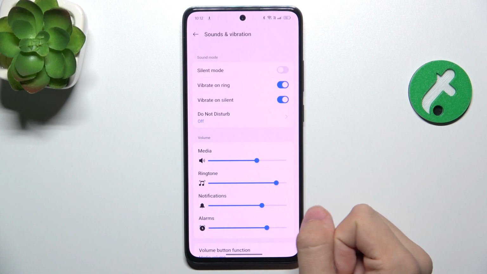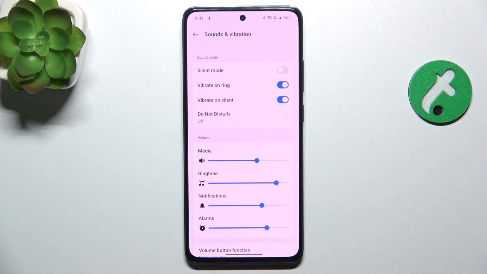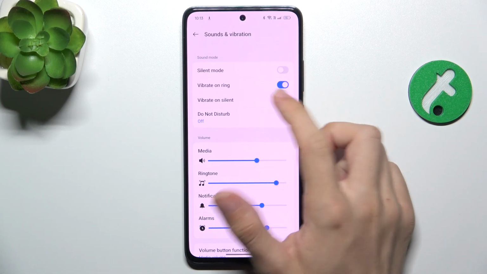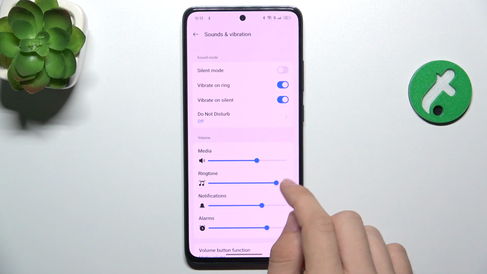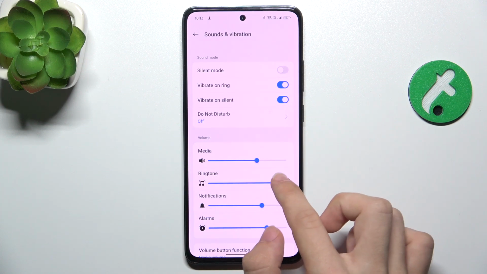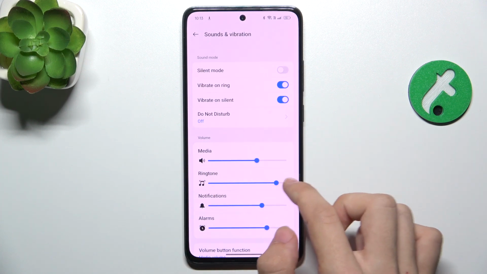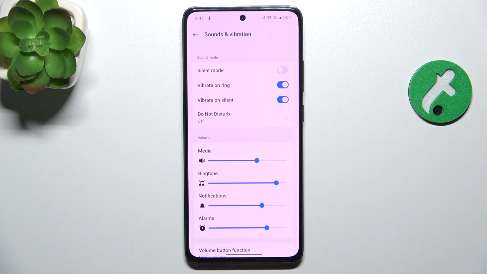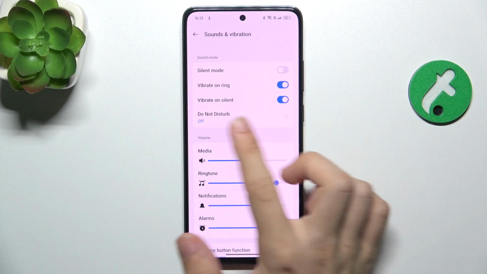The next thing is vibrate on ring. When I disable it, then when my phone isn't silenced, if my ringtone isn't silenced, the phone won't vibrate on calls.